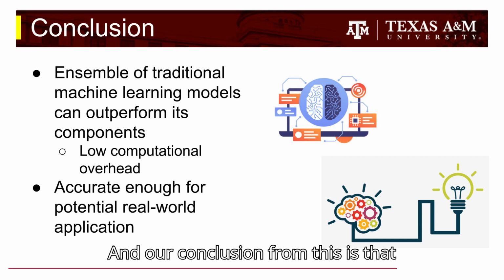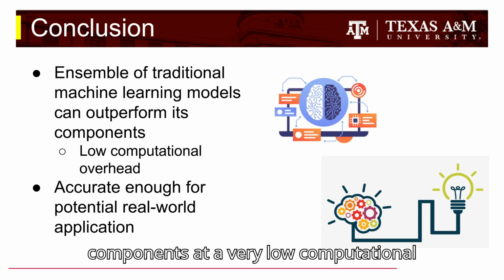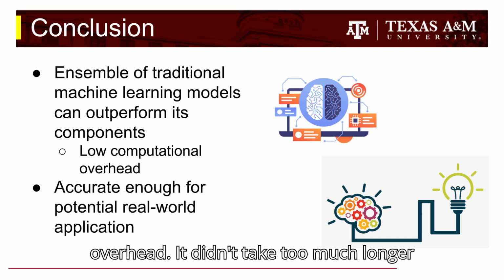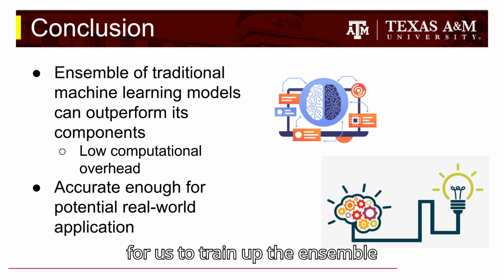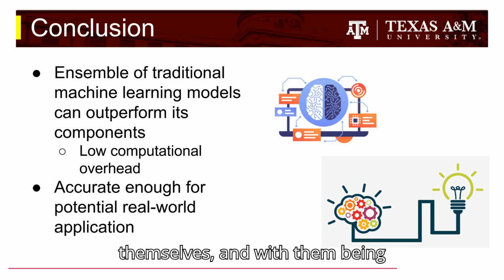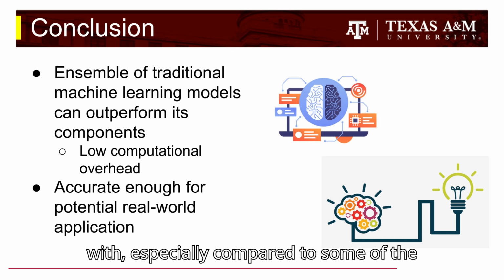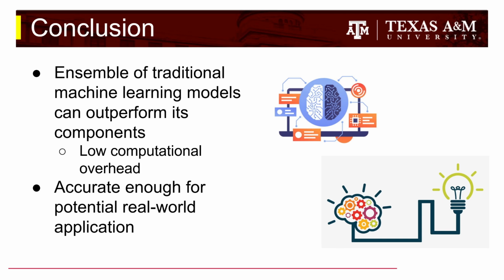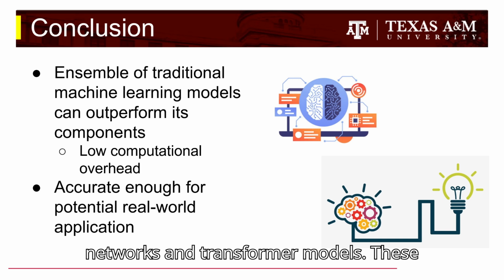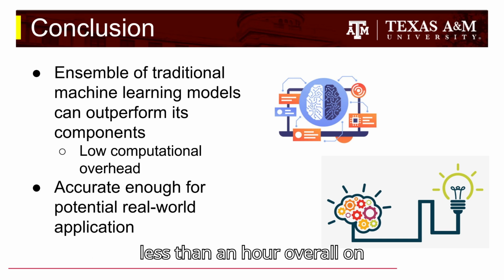And our conclusion from this is that ensemble of traditional machine learning models can actually outperform its components at a very low computational overhead. It didn't take too much longer for us to train up the ensemble models than it did the individual models themselves. And with them being traditional machine learning models, they don't have too much overhead to begin with, especially compared to some of the larger models we're starting to see now, especially once you get into neural networks and transformer models. These have a significantly low training time, with less than an hour overall on relatively non-commercial hardware.